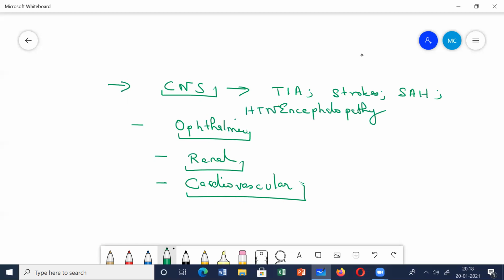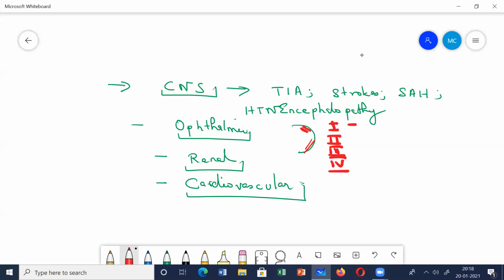What about the ophthalmic complications? Now, there is a grading of hypertensive retinopathy. There is mainly a thickening of the wall of the retinal arterioles. As a result, if the walls get thickened, the lumen will be narrowed down. So there is narrowing of the blood columns, and there is a grading of this retinopathy. Hypertensive retinopathy is graded from 1 to 4: grade 1, grade 2, grade 3, grade 4.